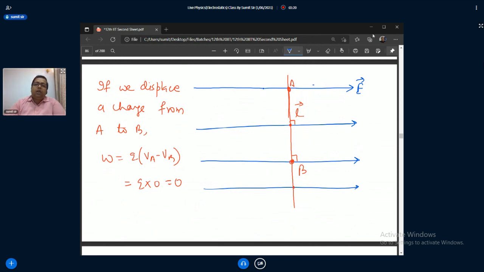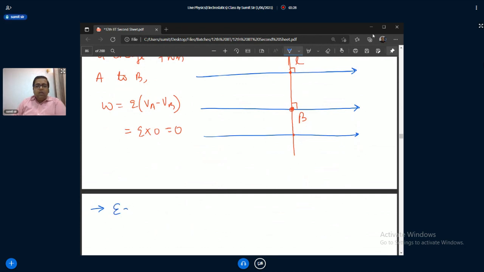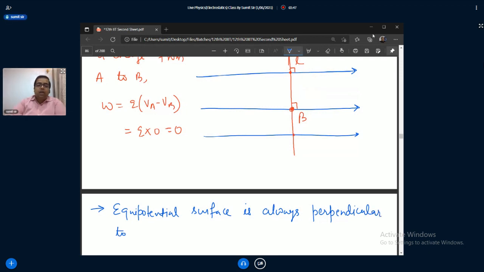You can see equipotential is always perpendicular to the electric field. Equipotential surface is always perpendicular to the direction of electric field.